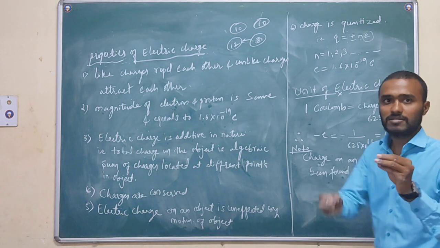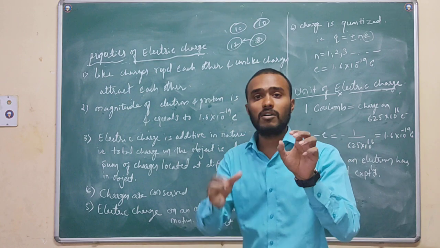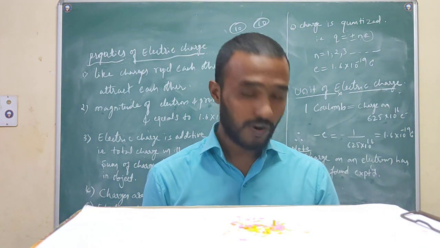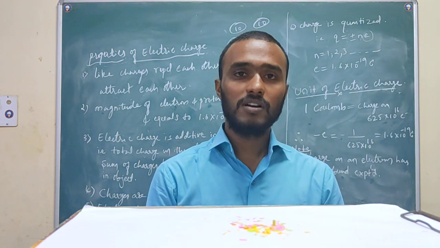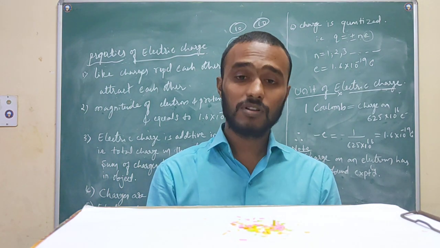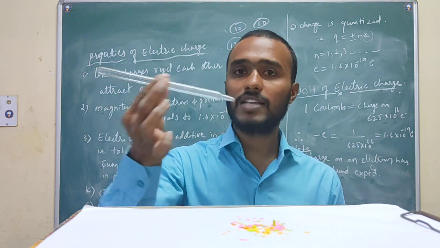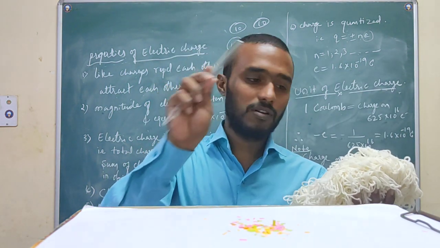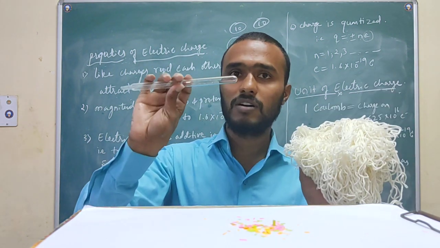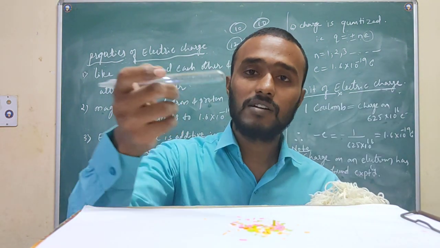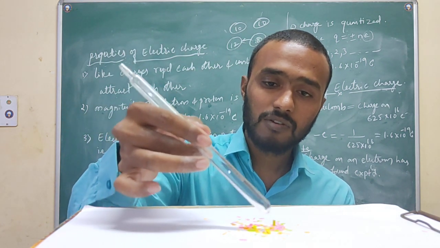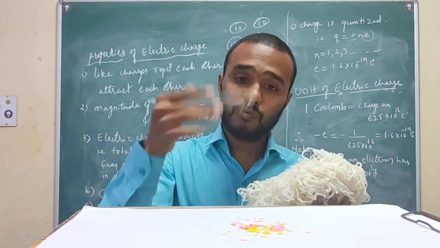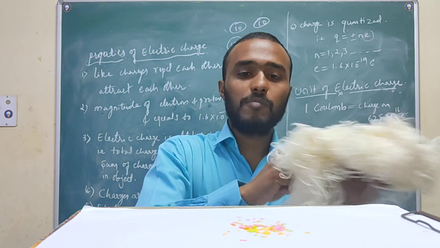Now let me show a demo of the behavior of charges. Okay students, what we have discussed in the whole session, let us try to demo: how an uncharged body becomes charged. It is a glass rod, and I have taken woolen here. I will rub this woolen with the glass rod. Before rubbing, I will check it by taking it nearer; it doesn't affect, right? So once I will rub it.